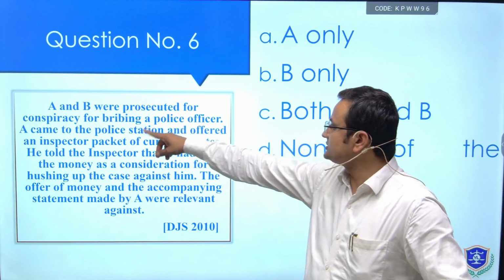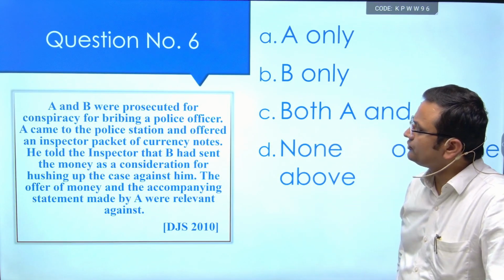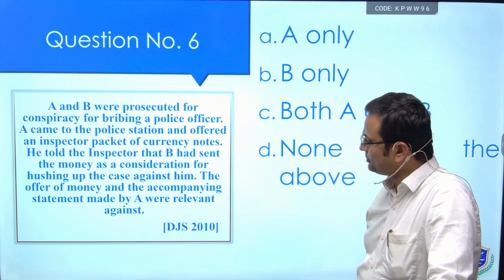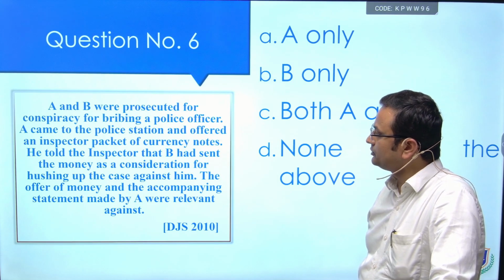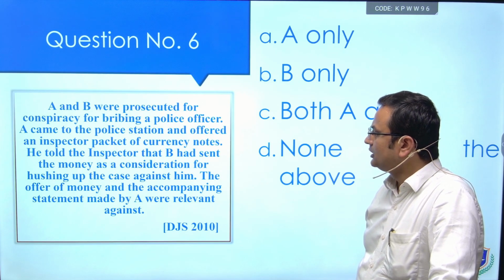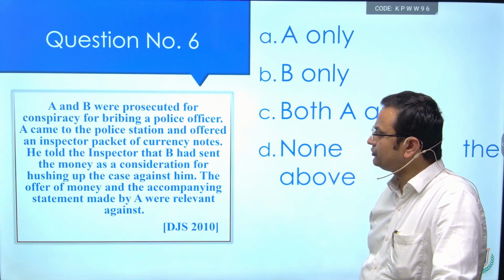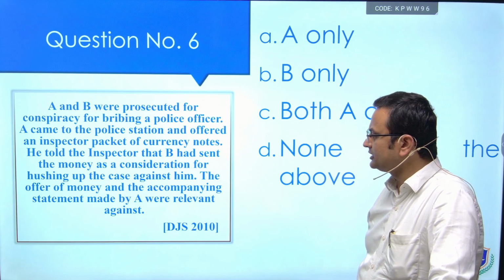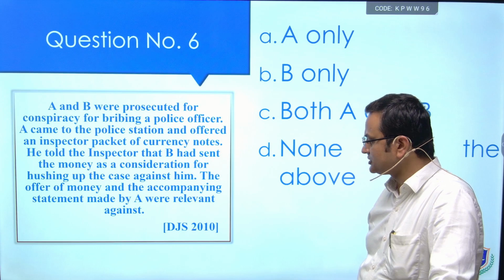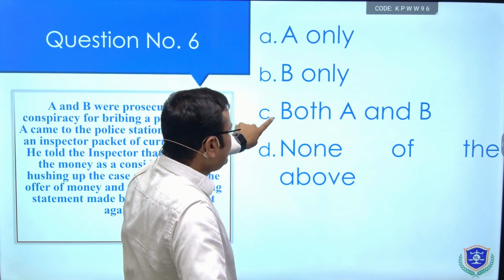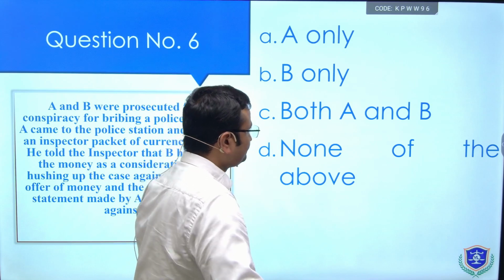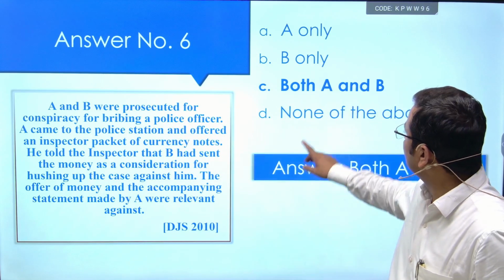The next question is, A and B were prosecuted for conspiracy for bribing a police officer. A came to the police station and offered an inspector a packet of currency notes. He told the inspector B had sent the money as a consideration for hushing up the case against him. The offer of money and the accompanying statement made by A were relevant against. This question has been asked in DJS. A only, B only, both A and B, none of the above. See the answer: both A and B.